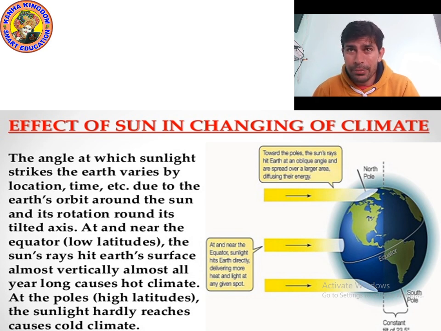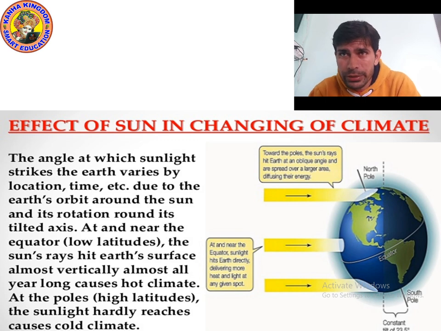When will there be a hot climate? When the sunlight falls on the earth directly, generally on the equator. And when the sunlight does not fall directly, then it becomes a cold climate. It happens at the pole, North Pole, South Pole. Am I right?